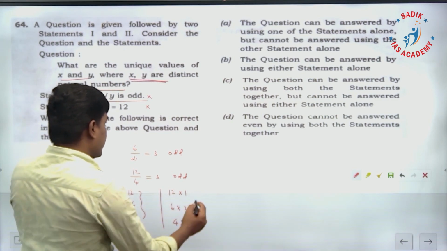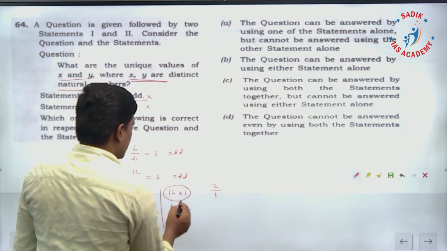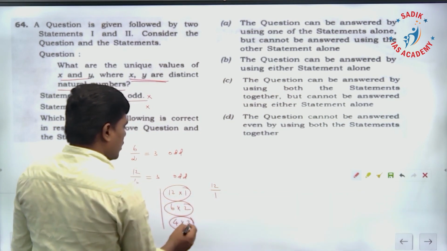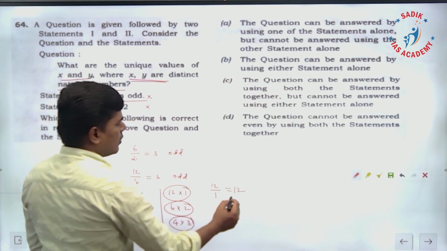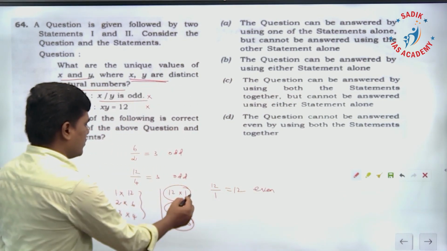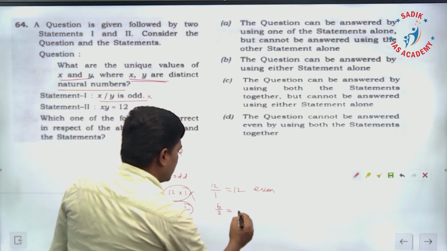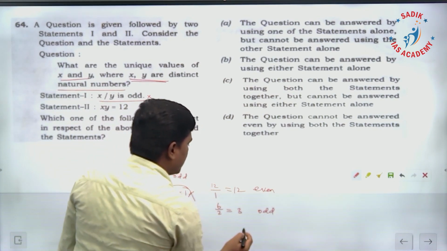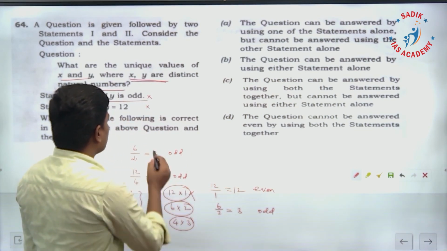If we take 12 by 1, the multiplication gives 12. 12 by 1 is 12, which is not an odd number. We should get an odd number, but it is an even number. Therefore, this possibility is ruled out. Now 6 by 2. 6 by 2 is 3, an odd number, and also 6 into 2 is 12.